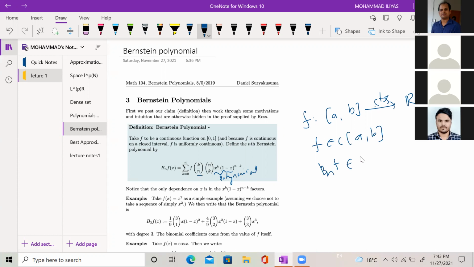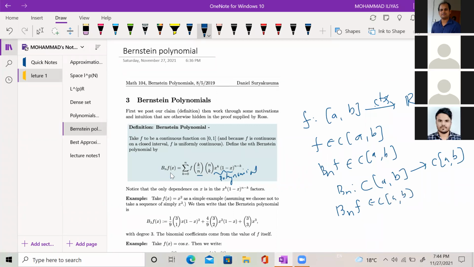So hence it is also a continuous function on the closed interval [a, b]. Basically we can say that this Bn we can treat as an operator from the space C[a, b] to C[a, b], such that given any continuous function f, when Bn operates on f, then Bn f is also a polynomial, so it is also a continuous function. So this is an operator.